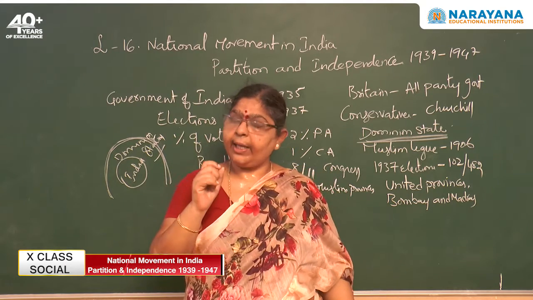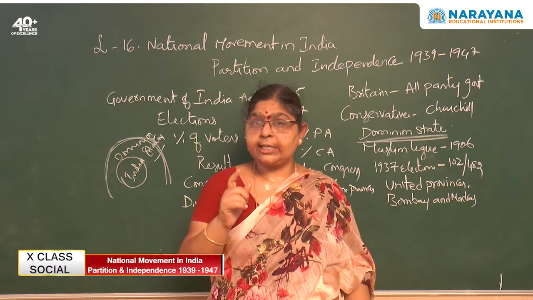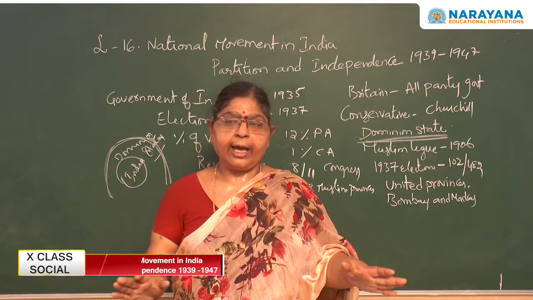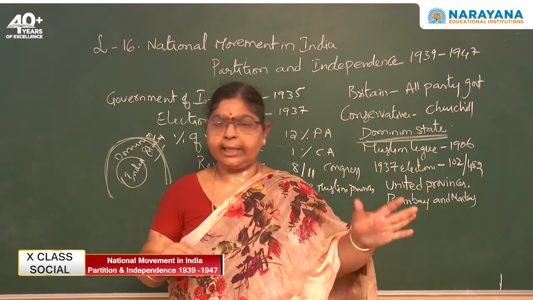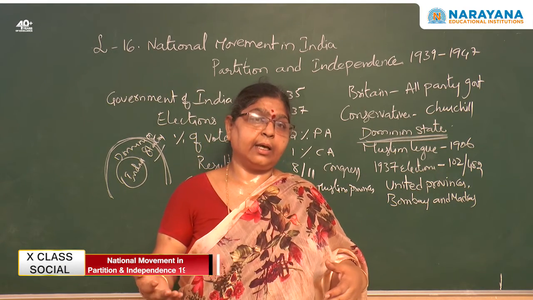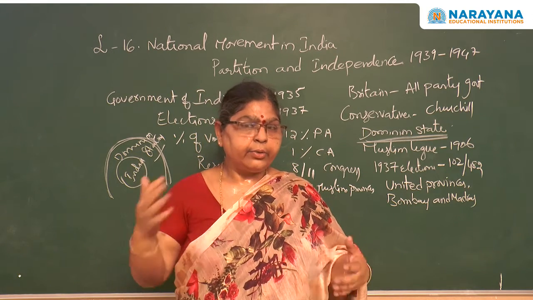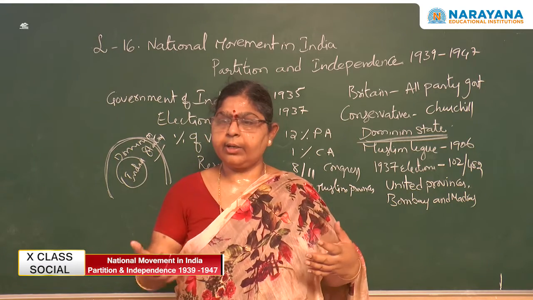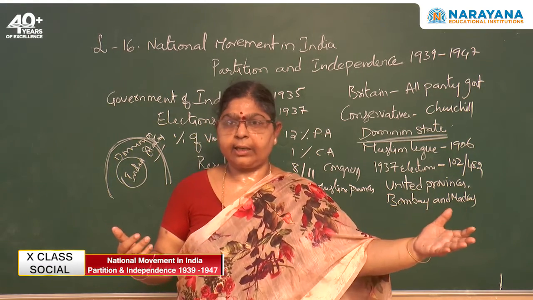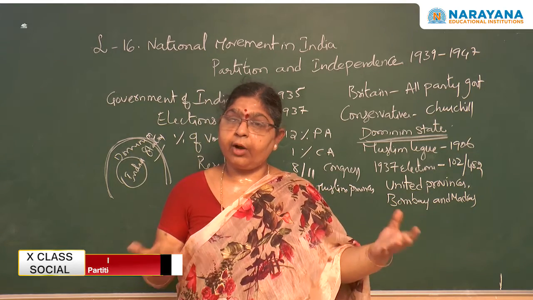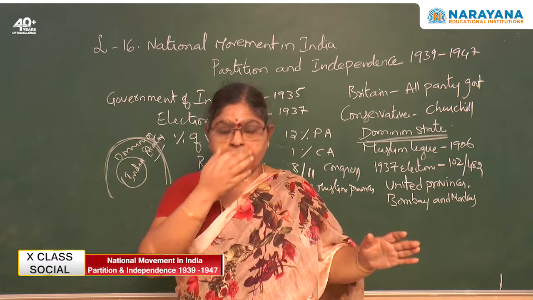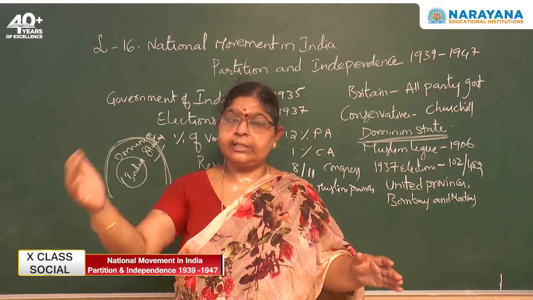See here, very clearly we can observe one thing. Suppose in this class, we have 20 girls and 30 boys. When there are elections for the leader, usually a boy will get elected, because 20 votes may be got for the girl and 30 votes are got by the boys. Then what happens? Only boys would become the leader every time. The boys may not know the needs of the girls.